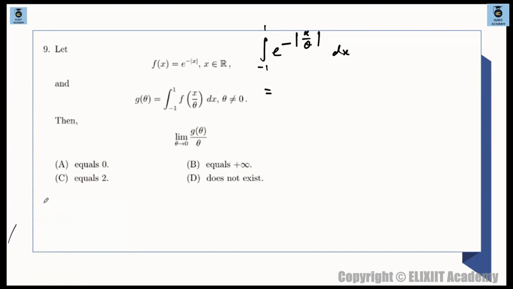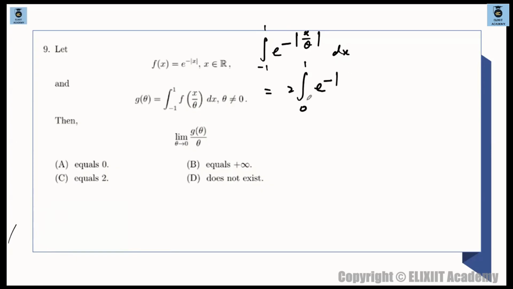और ये तो clearly even function ही है. Yes और no? It's an even function. We can clearly see this function is even function. So we can write this as 2 times of integration 0 to 1, which is much more easier, no? E raised to the power of minus. ये even function है. You all can check this thing. So we have e raised to the power of minus of mod of x divided by theta.